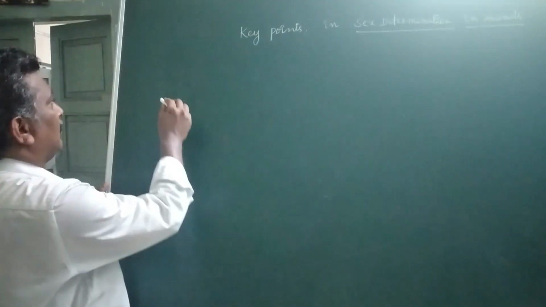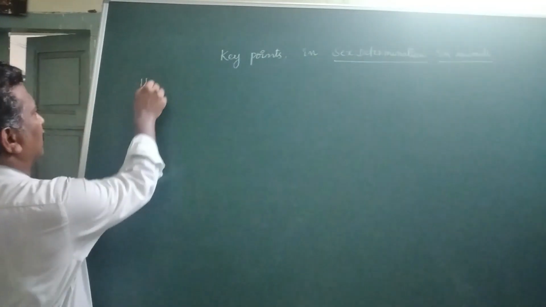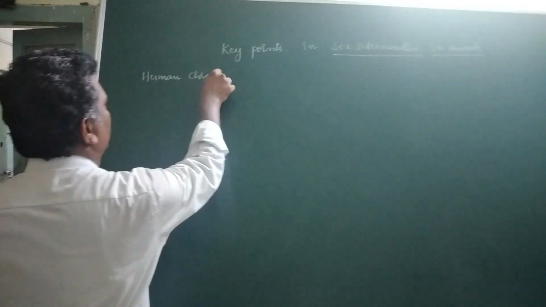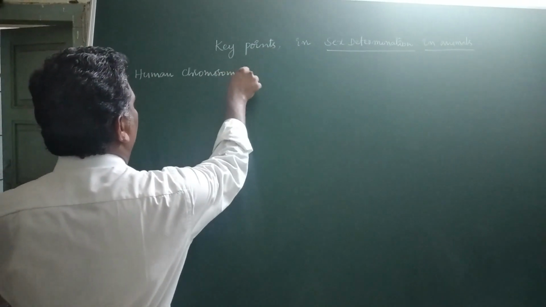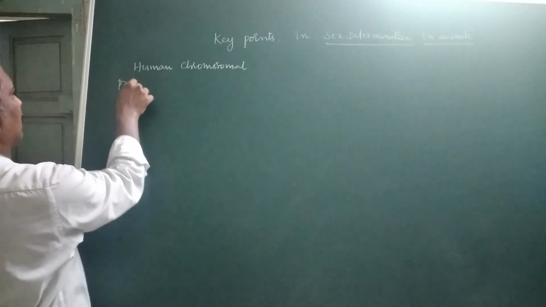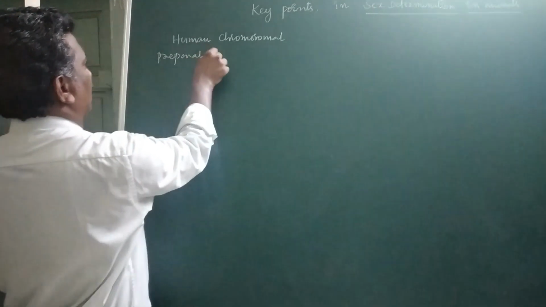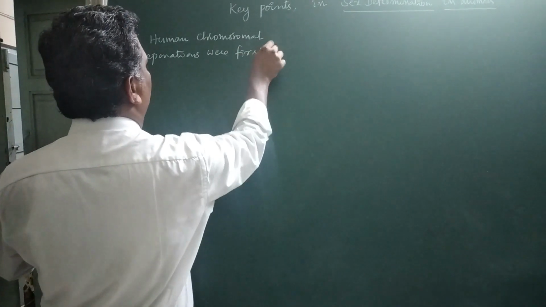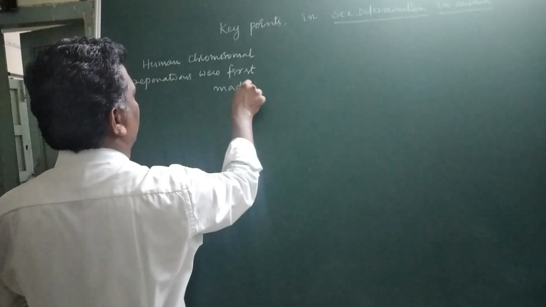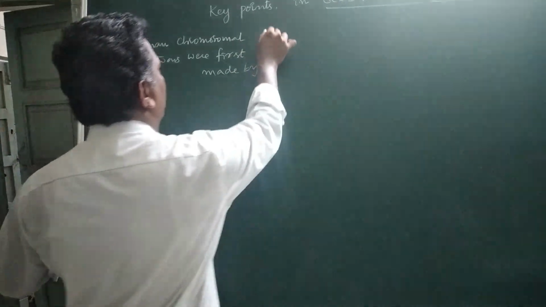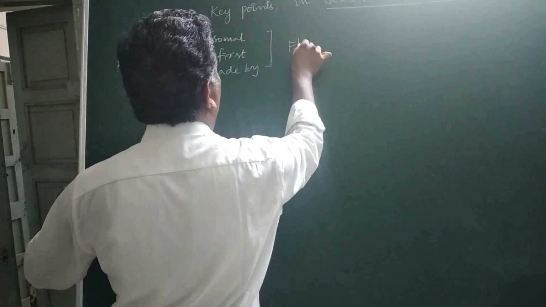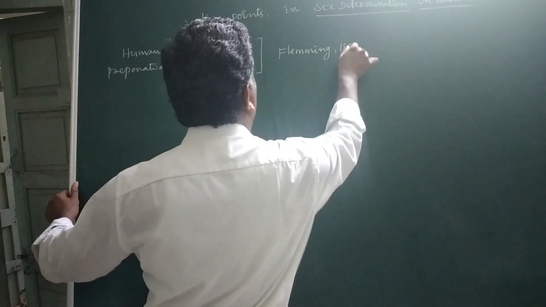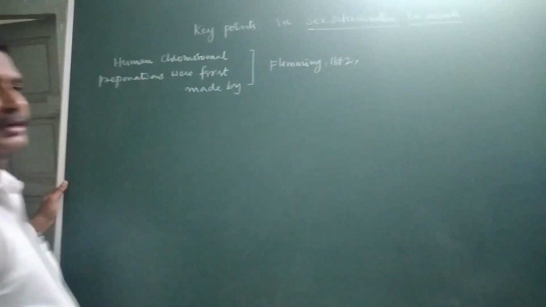Here, human chromosomal preparations were first made by Fleming in the year 1882.